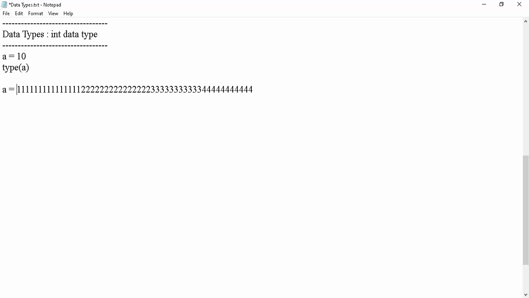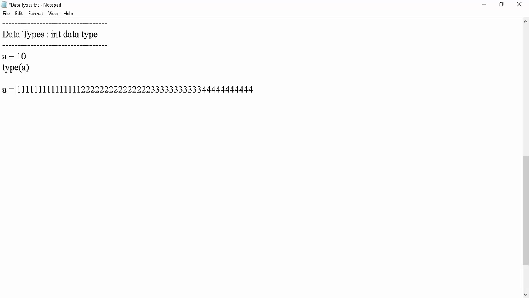I hope this is clear for all of you. So maybe there is a chance they ask you in an interview: is the long data type available in Python or not? Yes, you need to mention that the long data type is available to represent long integral values in Python 2. In Python 3, no long data type is available. Even long numbers are represented in int type only. Are you clear?